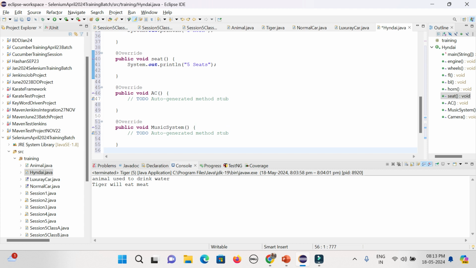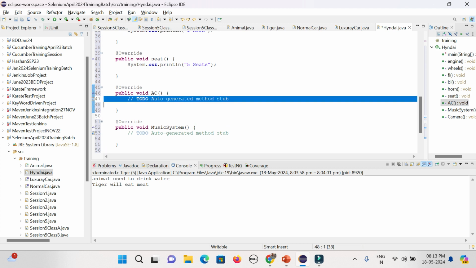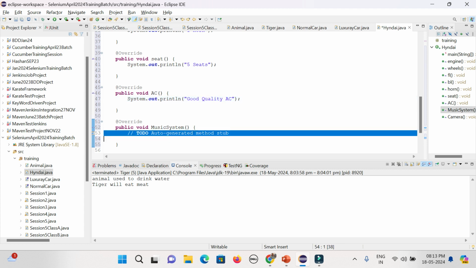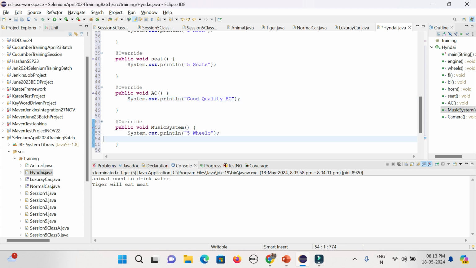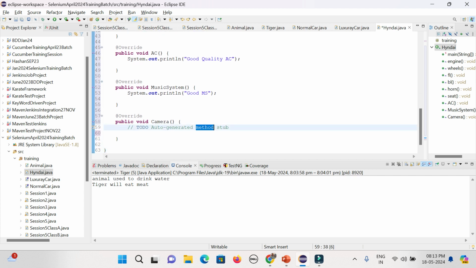And it's a luxury car, so AC will be there, a good quality AC. Okay, good music system. Camera, maybe it only has the back camera, not the front camera.